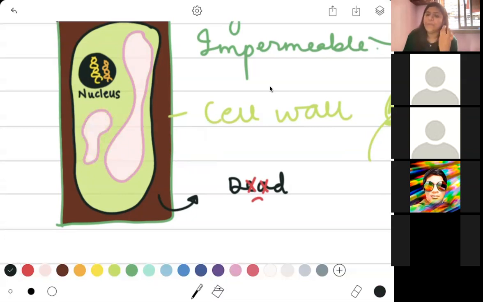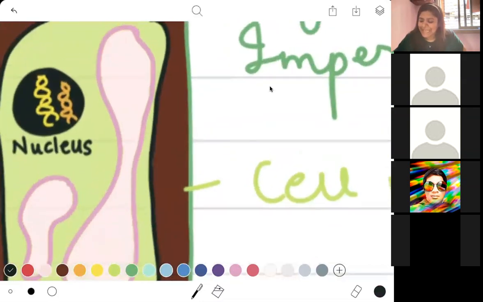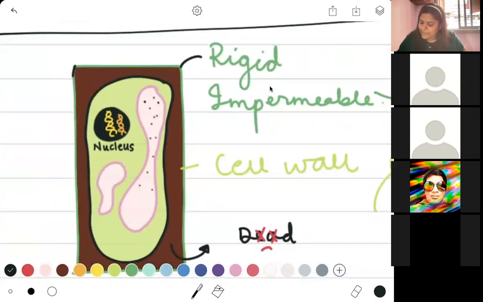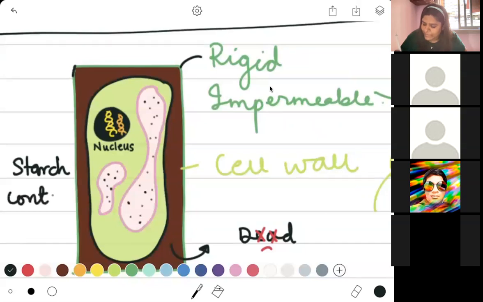Your mama is going to make food and then that food is going to be stored into something. The mama for your plant is the leaf, and it makes the food and stores the food inside these vacuoles. These vacuoles are full of this granular structure, which is nothing but your starch. So we call these starch containing vacuoles.